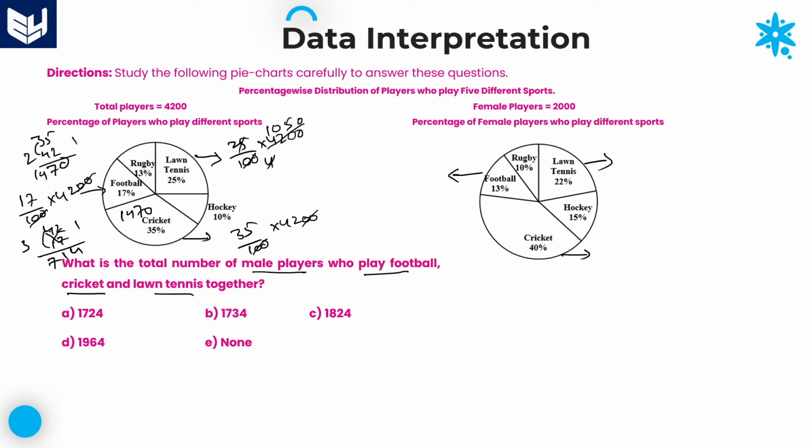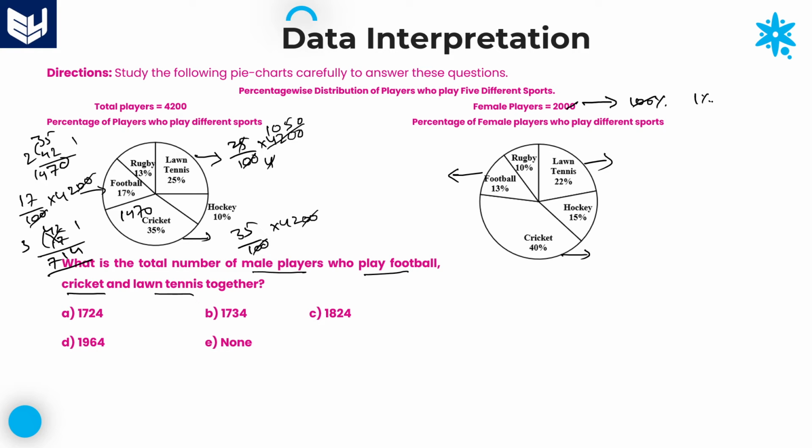Here, football category is 714, cricket category is 1470, and lawn tennis is 1050. Now, these three values of total players who are playing lawn tennis, cricket and football are calculated. Similarly, you can calculate the same values for the female category. Here, this entire 2000 is equal to 100 percentage. So directly you can cancel two zeros.